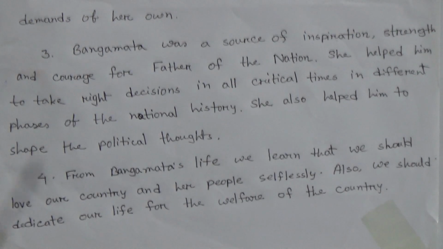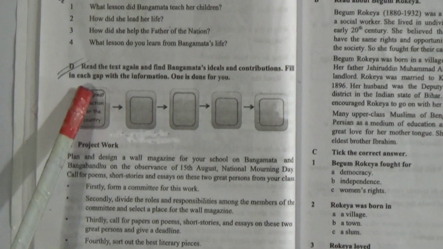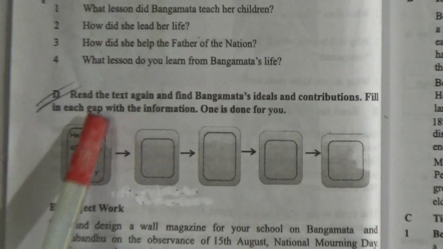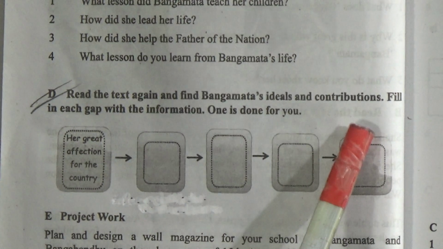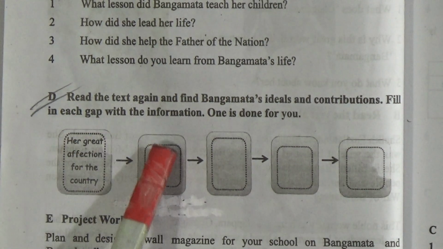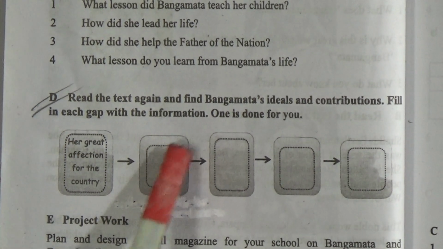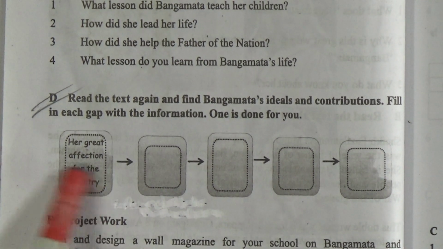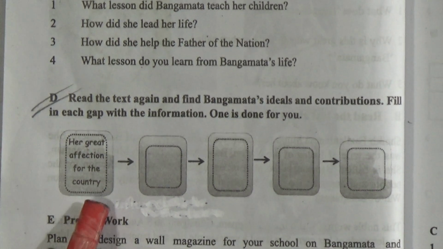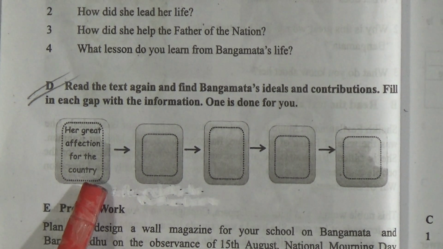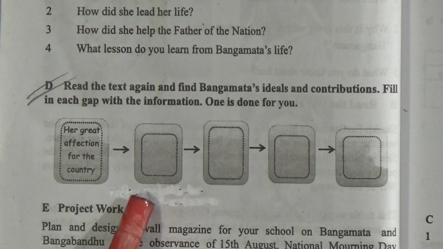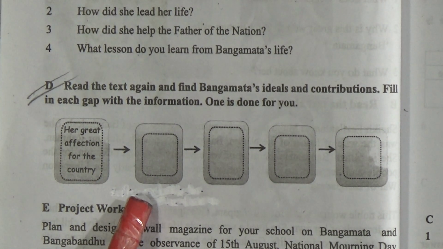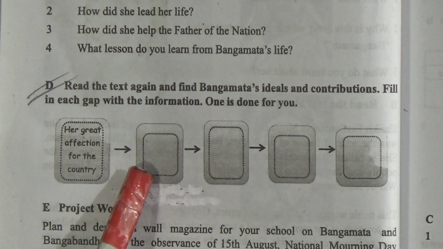Look dear students, now you have to do this number D as your homework. Okay, look here, number D, read the text again and find Bangomata's ideals and contributions. Then fill in each gap with the information. Okay, look here, one is done for you, her great affection for the country. Then look dear students, here in the next gap you can write here her sacrifice in the liberation era.